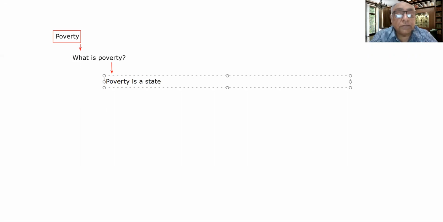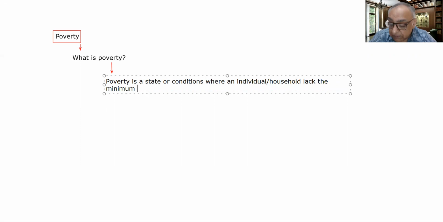Poverty is a state or condition where an individual or a household lacks the minimum threshold level of consumption necessary to meet the basic necessities of life.